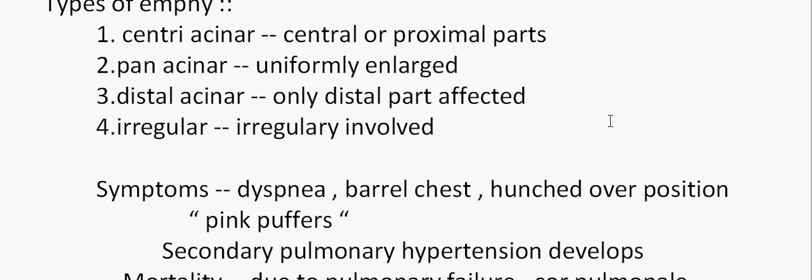In emphysema the air space enlargement is severe and the diffusing capacity is low, but there is dyspnea with hyperventilation, so that due to the hyperventilation the blood is oxygenated. That's why they are called pink puffers. The pink refers to the oxygenated blood, and they are called puffers because in the hunched over position, they try to squeeze out the air.